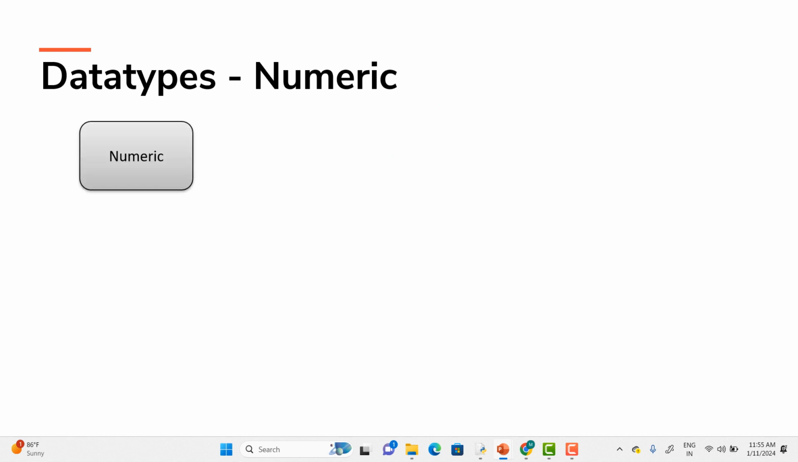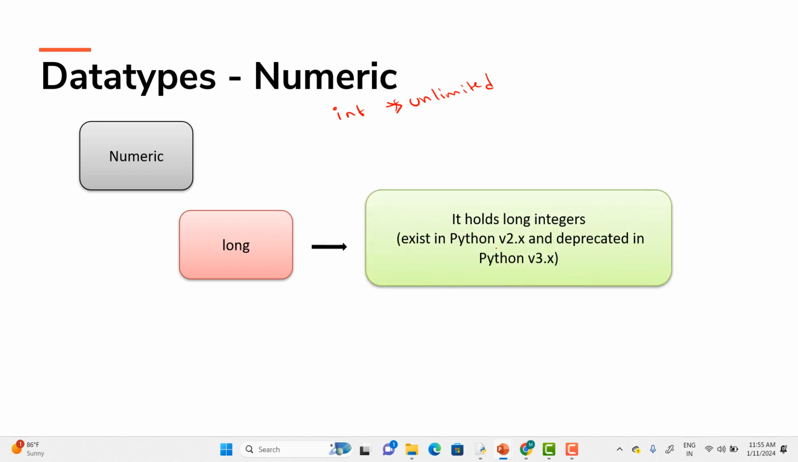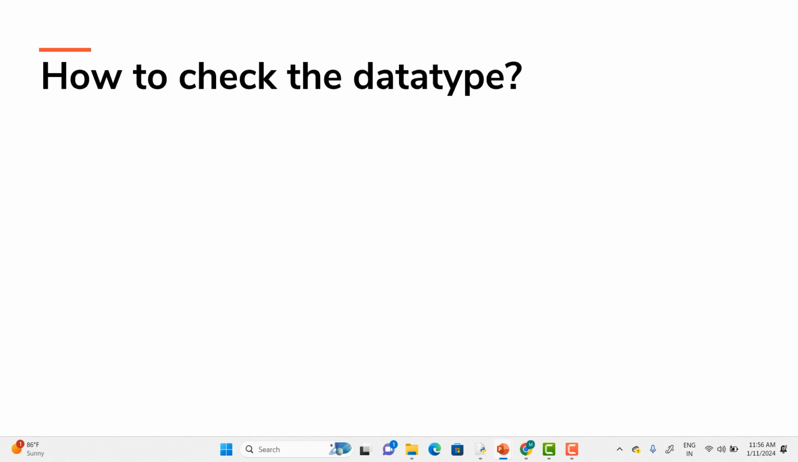Now, the long data type. This long data type is used for increasing the range of an integer. But as we have seen, the integer range is unlimited, right? So if it is unlimited, I can store up to whatever range I want. The long data type was there till version 2, whereas integer doesn't have any fixed limit of length. I can store up to as much length as I want. So that's why in Python version 3, long has been deprecated. Like this, we have many other data types over here.